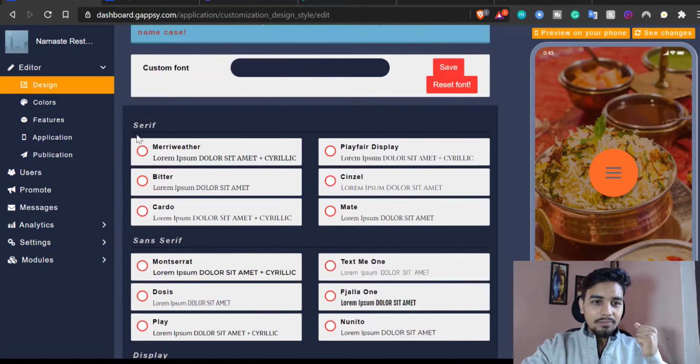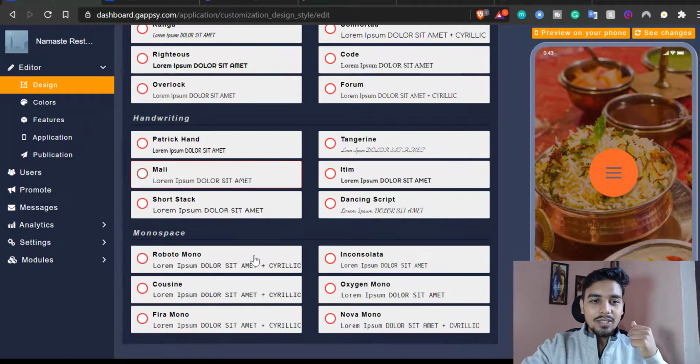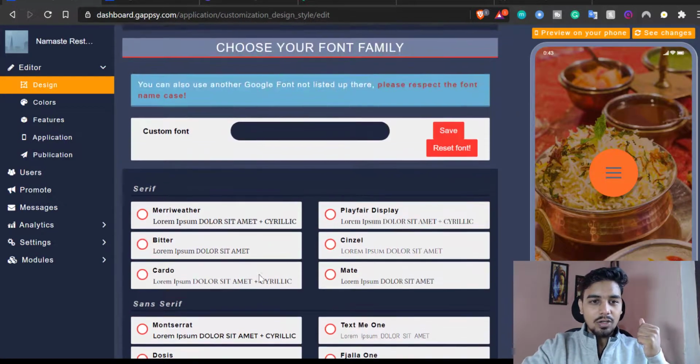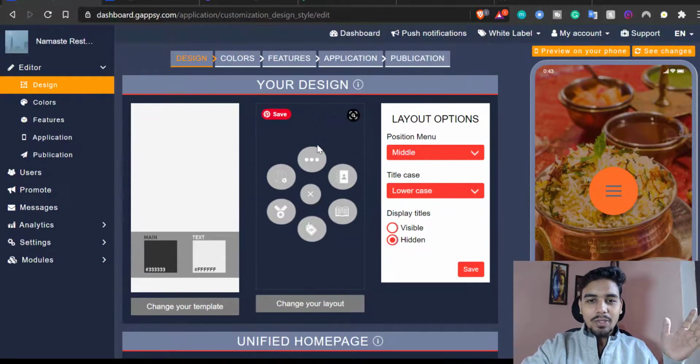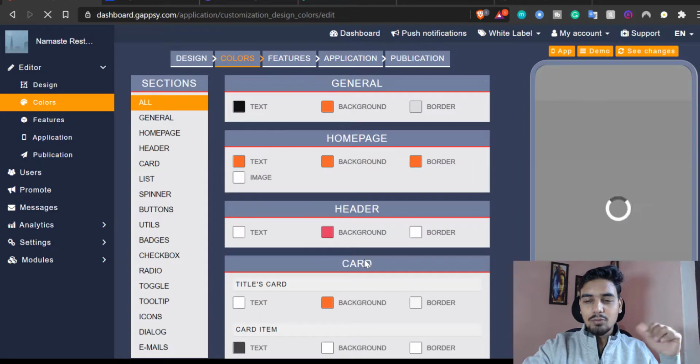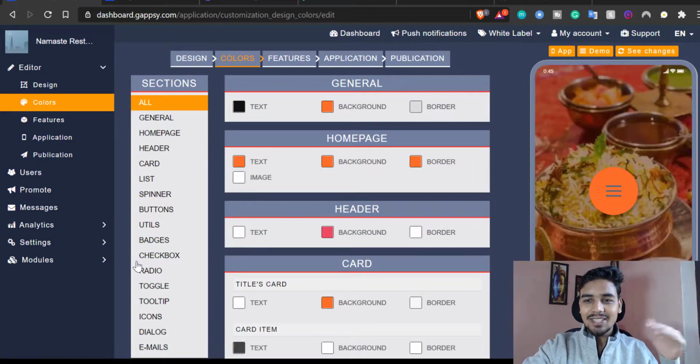I really like this. And then you can also change the fonts, right? If you want to change any of these settings. So that's fine for me right now. I will move to colors. Alright, so now I have moved to colors, and now I can change everything step by step, right?